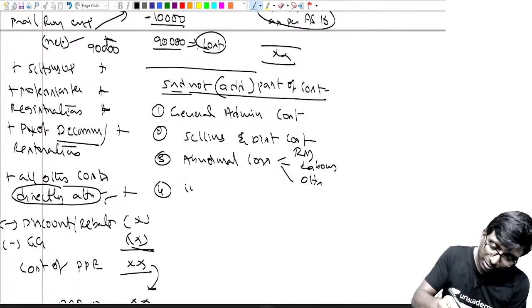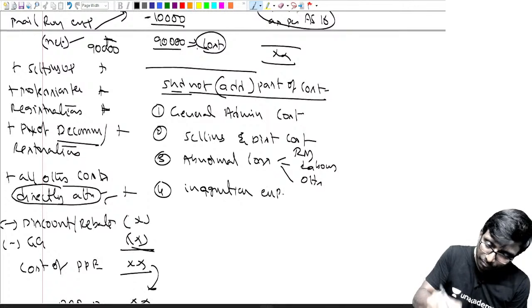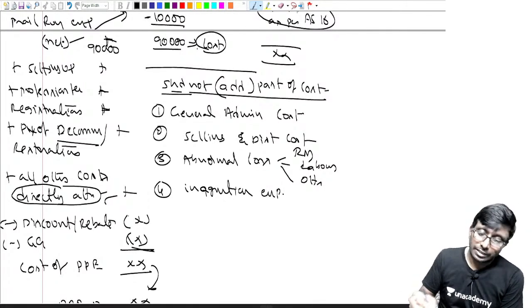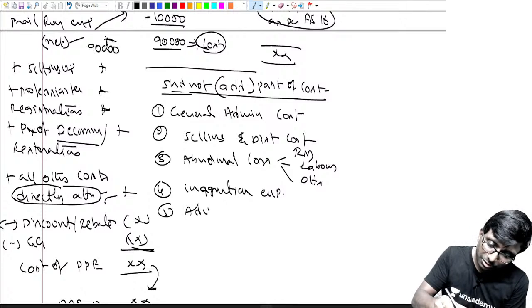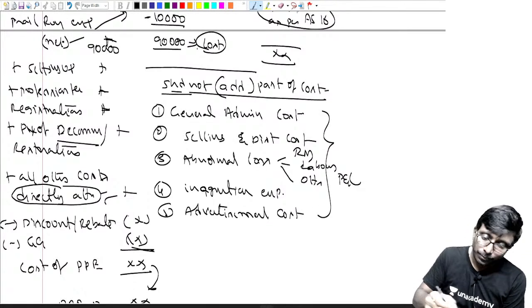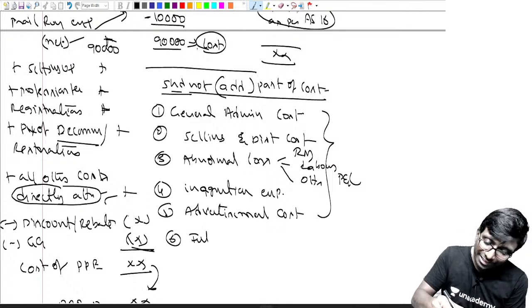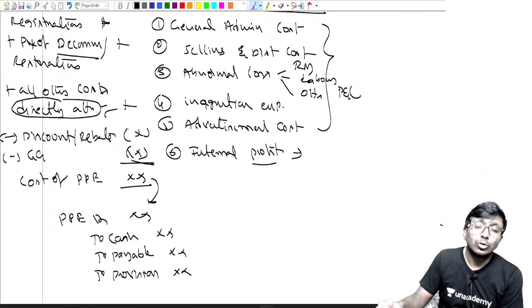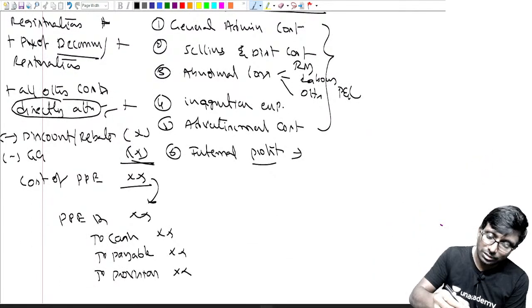Next, inauguration expenditure, the opening ceremony expenses. Obviously you are not supposed to take it. Any advertisement cost? These should all go to profit and loss. Not only that, if you have any internal profit, this also you're not supposed to consider.